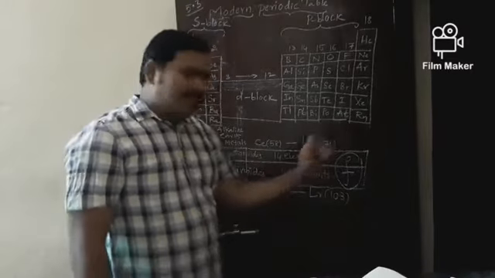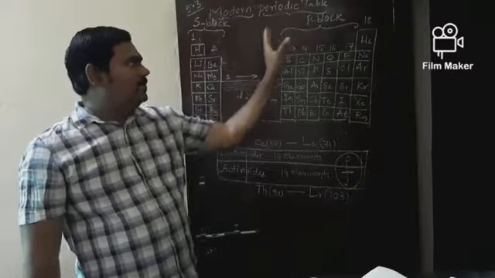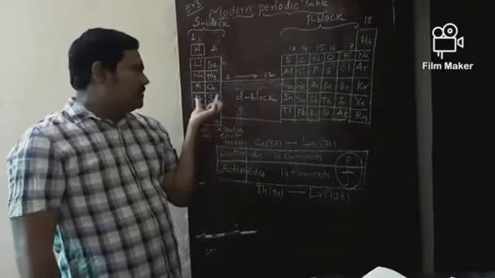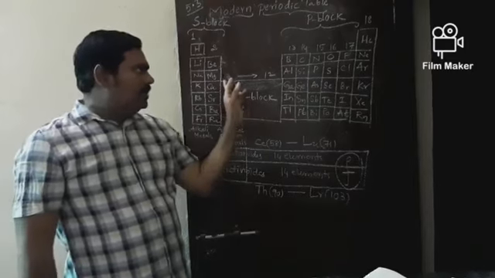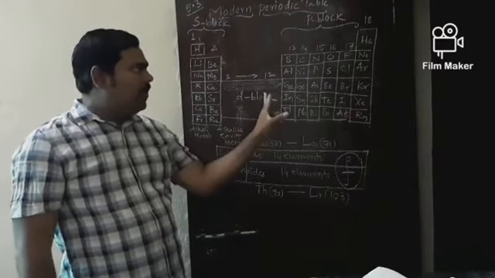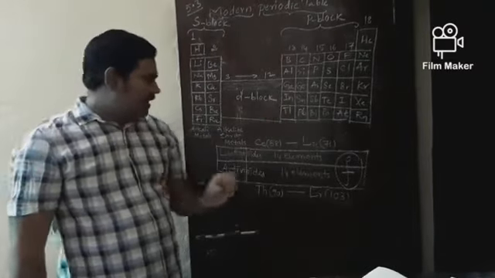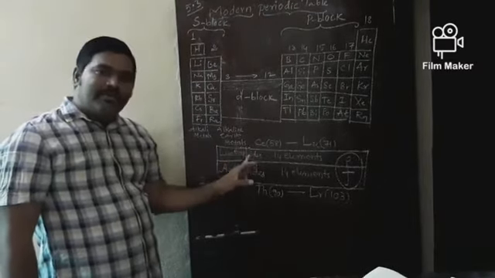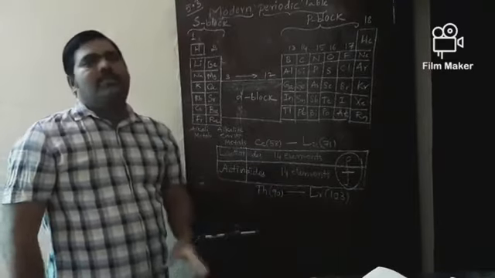So, in the case of blocks, I divide the total modern periodic table into four blocks. First two groups, group number 1 and 2, come under S block. Group number 3 to 12 come under D block. Group number 13 to 18 come under P block. And at the bottom of the periodic table, the two series, lanthanoids and actinoids, come under F block.